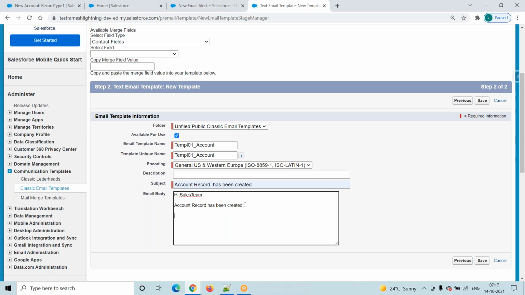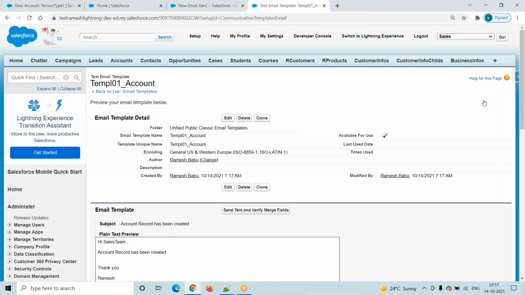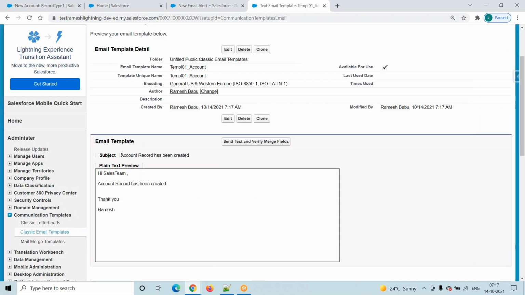Account record has been created. Thank you. This is my email template, and click on the save button. So we created one email template. My email template name is template 01 underscore account. We stored this email template in this particular folder, and it is ready for use. The email format is text format. See here, this is the subject line and this is the message body. So our email template is ready.